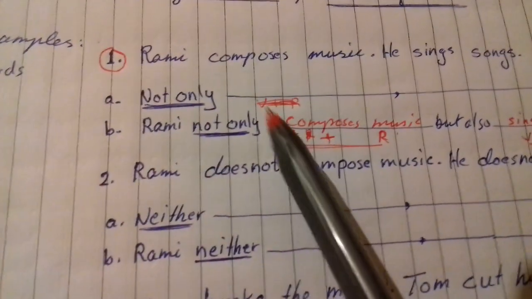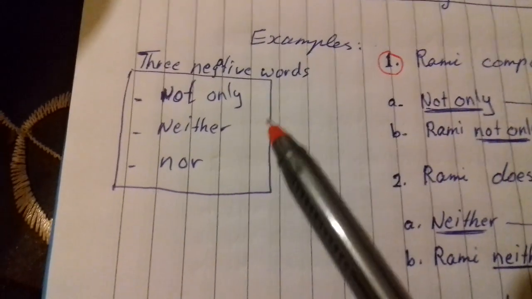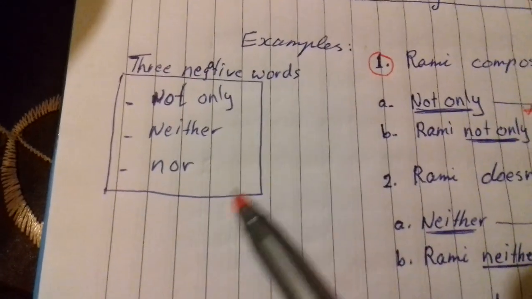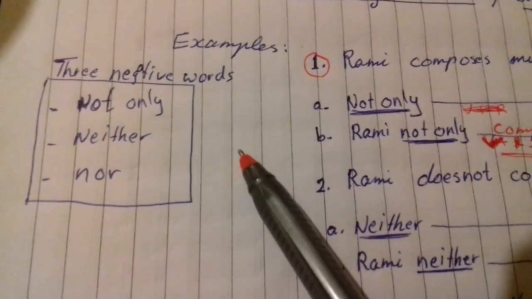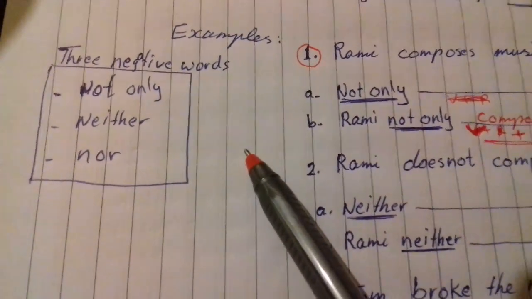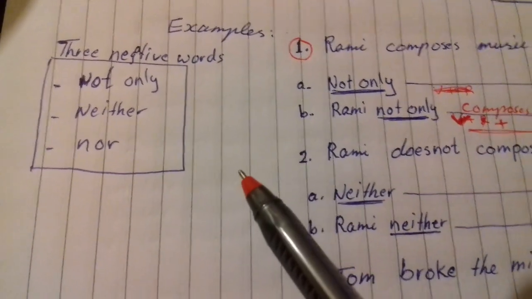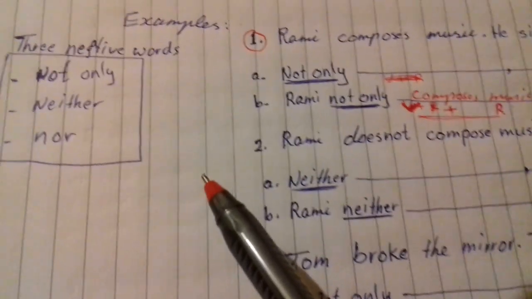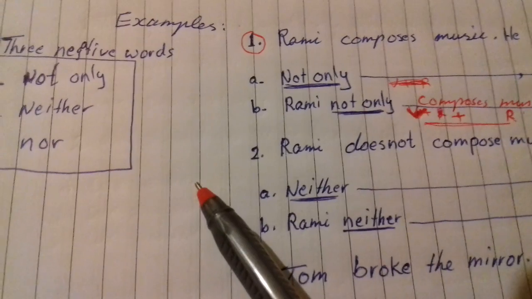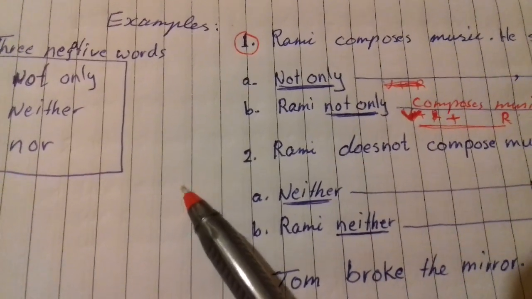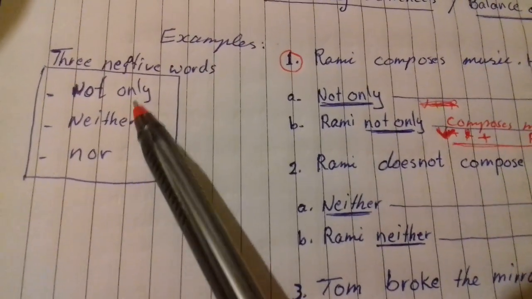Now when we connect sentences like we are going to do in A, we have to pay attention that in this lesson there are three negative words. This reminds us of a lesson about sentences starting with negative words. Do you remember that? When we start a sentence with a negative word, we change it into a question-like structure. So this is what is gonna be done in this lesson, especially with these three words.